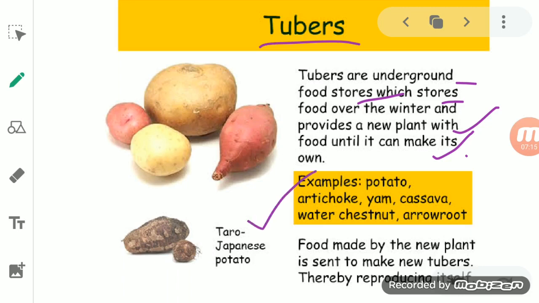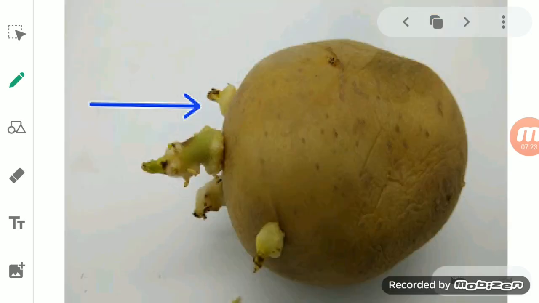Potato is a stem tuber. So a potato stem tuber has many buds on its body. You can see the buds here. So when a potato tuber is planted in the soil, all the buds of the potato tuber start growing to produce a new potato plant.